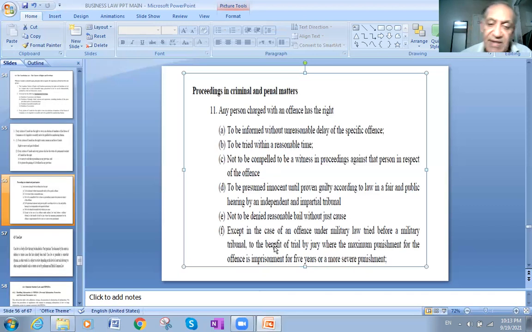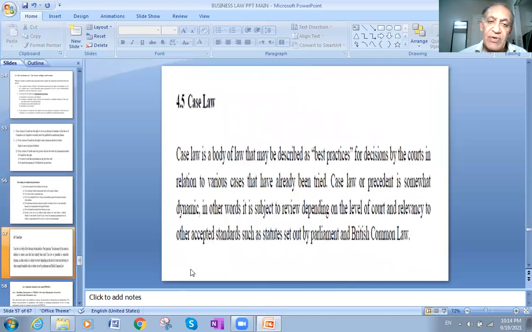Okay, except in the case of an offense under military law, tried before a military tribunal, to the benefit of trial by jury, where the maximum punishment for the offense is imprisonment for 5 years or more severe punishments. Okay. This is about the imprisonment for the offenses, which is a maximum of 5 years.